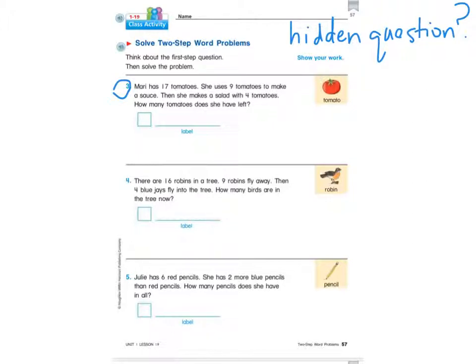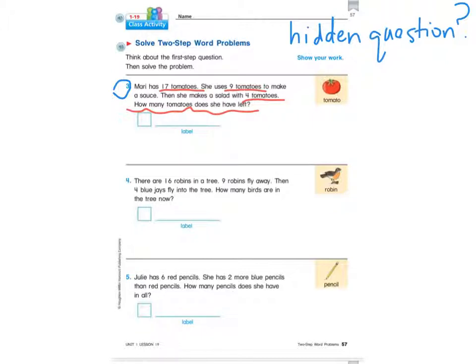Number 3 says, Mari has 17 tomatoes. That sounds important. I'm going to underline that. She uses 9 tomatoes to make a sauce. Then she makes a salad with 4 tomatoes. And the big question at the end is, how many tomatoes does she have left? Well, what is the hidden question in this word problem that we need to figure out before we can answer the final question?